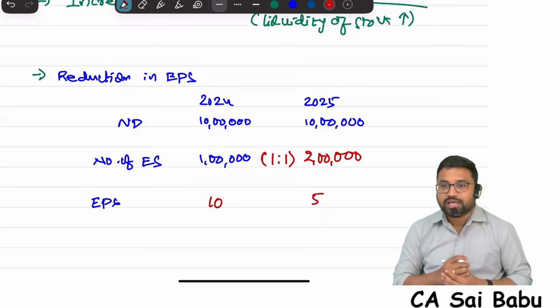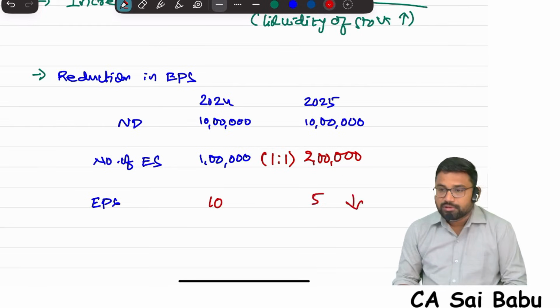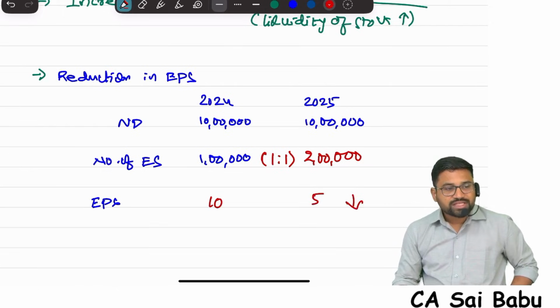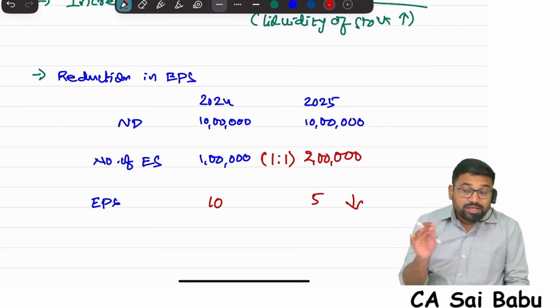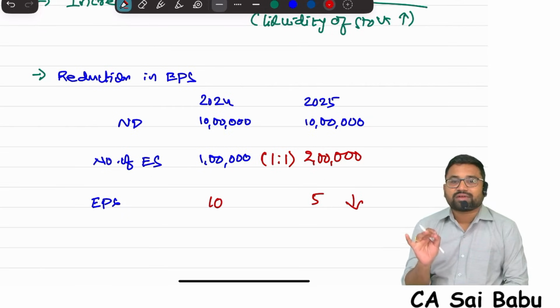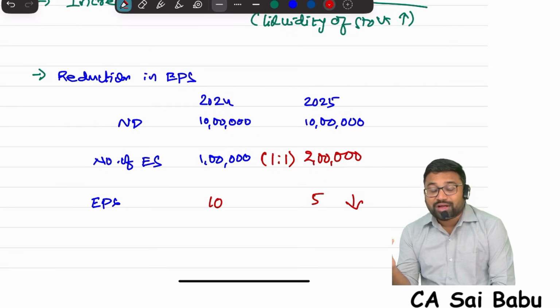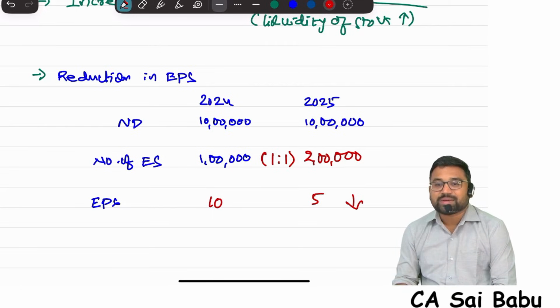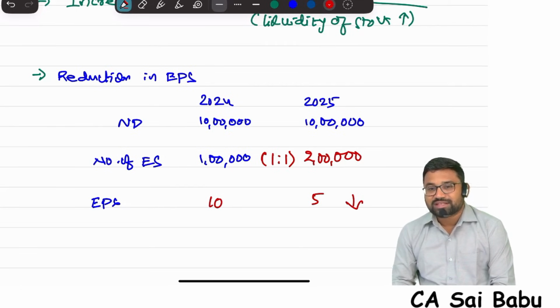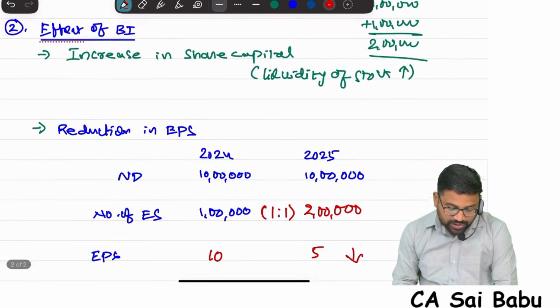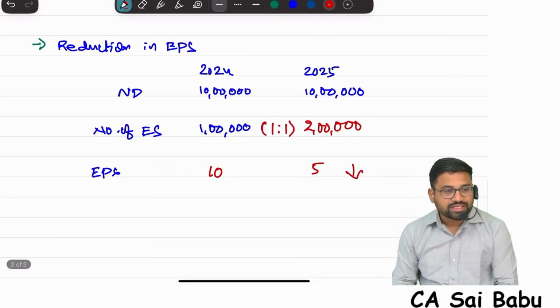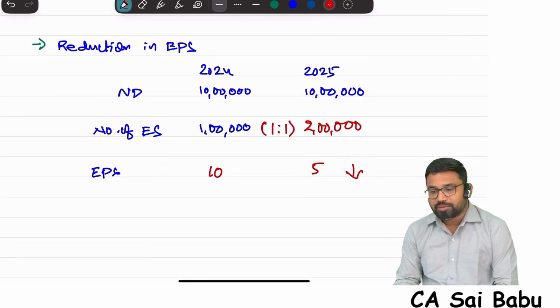See this. EPS decreased. Last year EPS 10. This year EPS 5. If EPS decreases, generally market value will have a correction. There is a reduction in the market value. If the reduction in the market value happens, what happens? Small investors can also purchase the shares of the company. Retail participation will increase. So another advantage of bonus issue is reduction in EPS, reduction in earning per share.